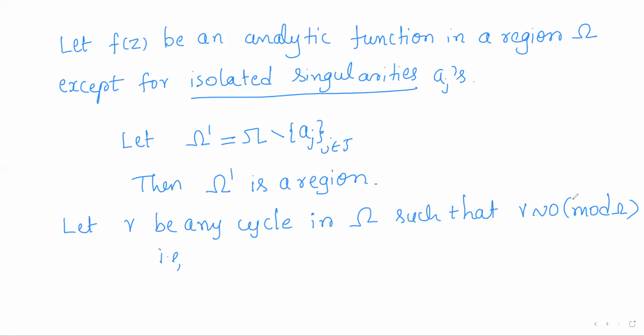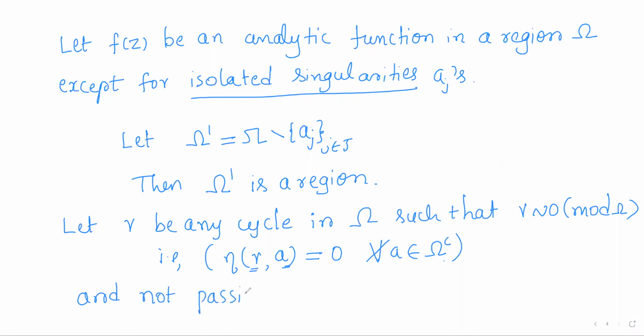So gamma is homologous to 0 with respect to omega means it does not enclose any points of the complement. So the index of A with respect to gamma is 0 for all points A of the complement. In other words, gamma will not enclose any points of the complement of omega. And so gamma is such a curve, and this cycle gamma is not passing through